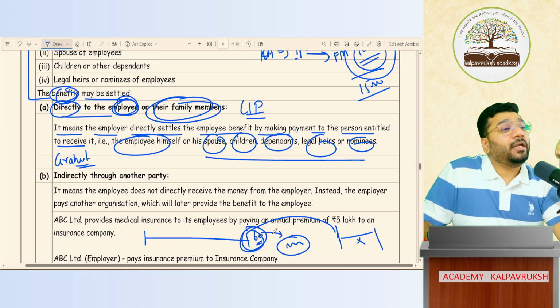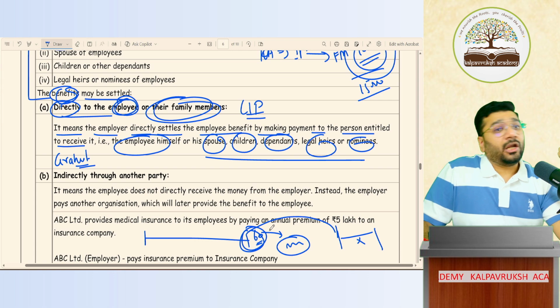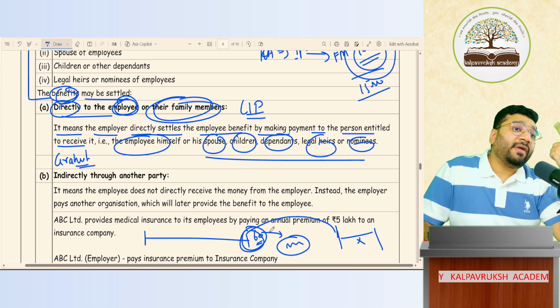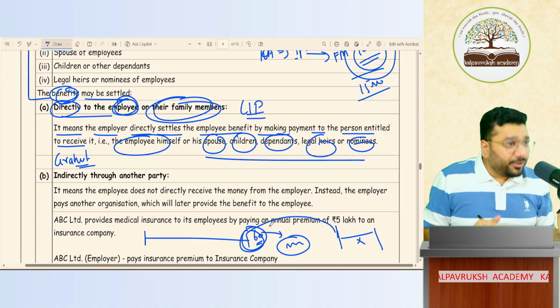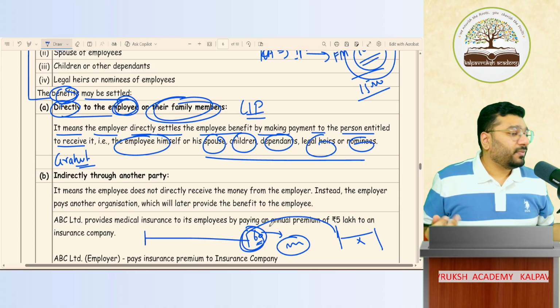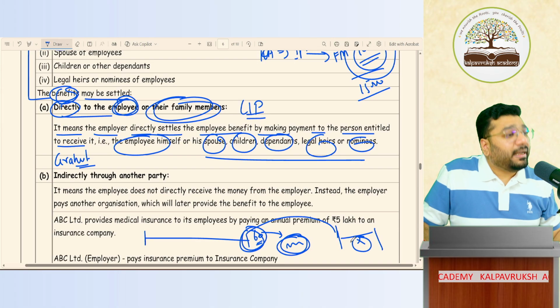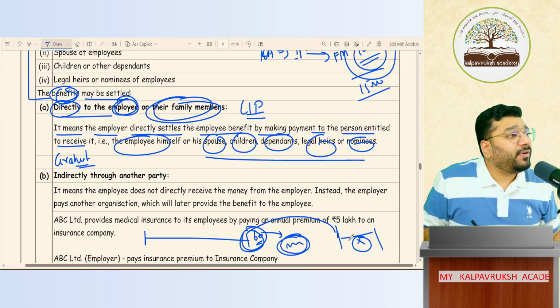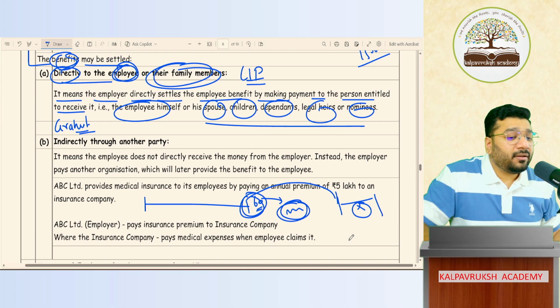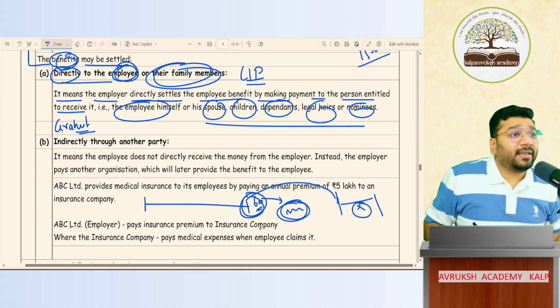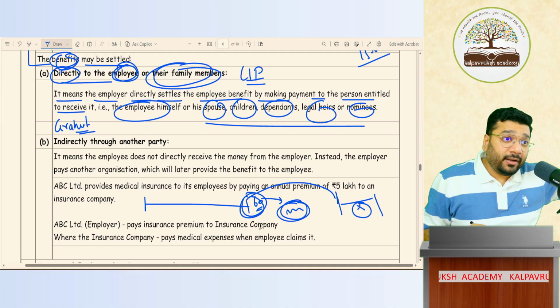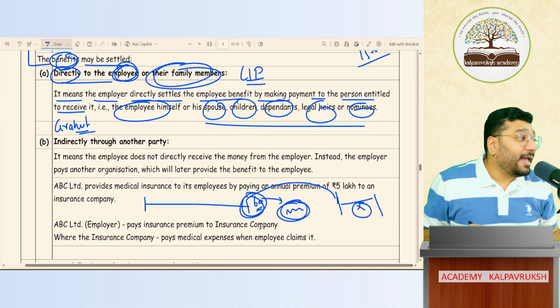If I give this money only to the employee, it is employee benefit. Now that you're not giving the money to the employee, you're giving to the legal heirs, it is not employee benefit. Can you change it? No. So this money, whether you pay to the employee or to their family members, it will still be considered as employee benefit only. Got it? This employee benefit is directly paid by the employer to the employee or employer to the family members of employee. Got it?